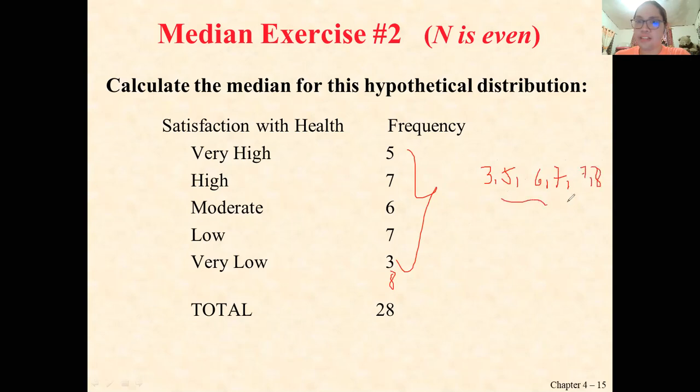How many data do we have here? There are 6. So how do we get the median?